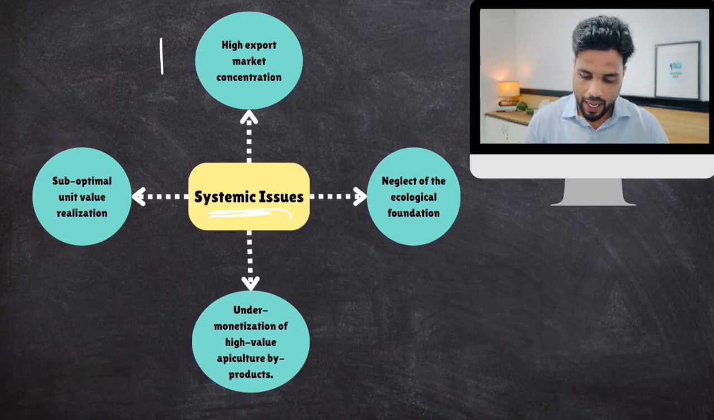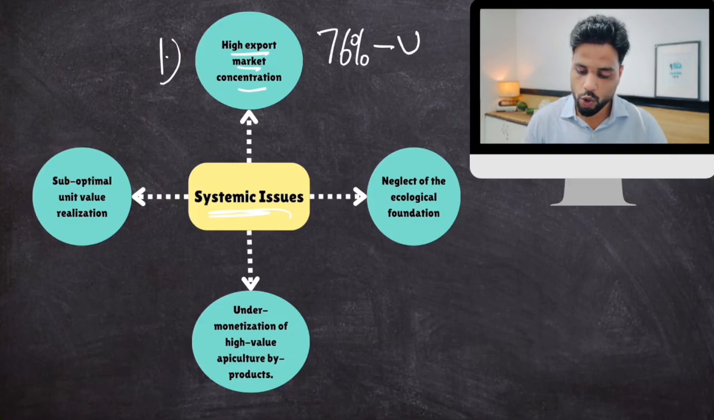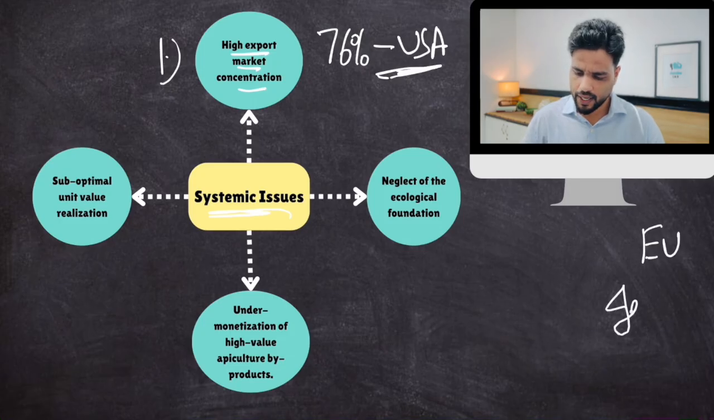First of all, high export market concentration. What does this mean? You see, we export a lot of honey, but we only export it to 1 or 2 countries. Okay, and we are highly vulnerable to that. In fact, 76% of our honey exports go to USA. What if tomorrow USA decides to stop that? Well, we'll suffer a lot, right? We can't be wholly dependent on USA. Therefore, we need to diversify. Already we are diversifying to EU, Israel, but we need to do more. So this is one problem.